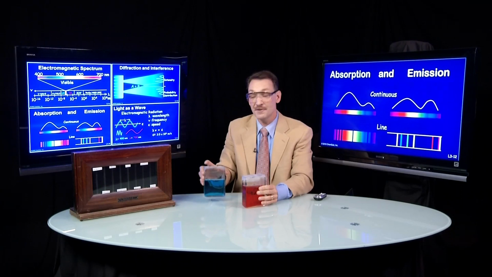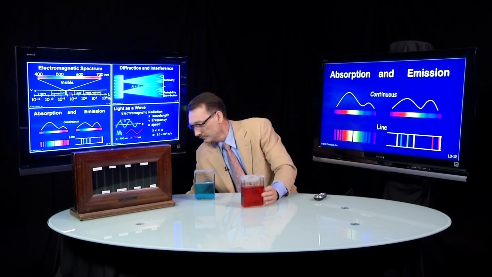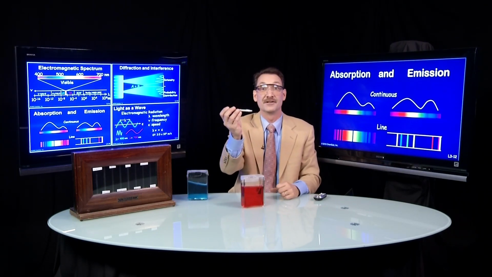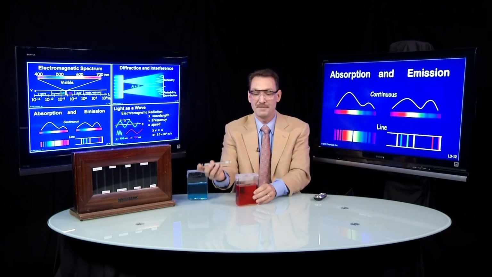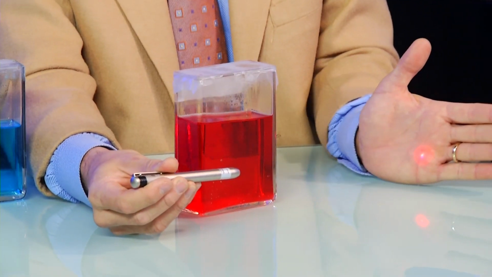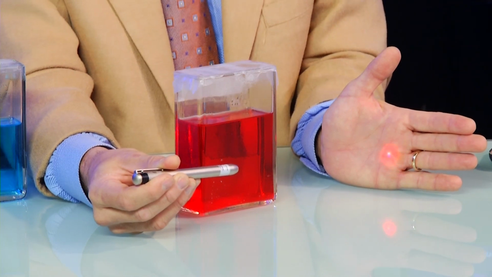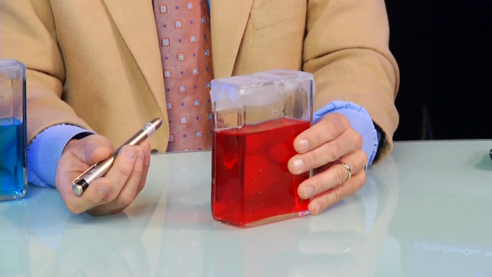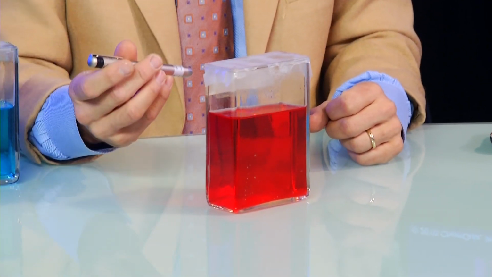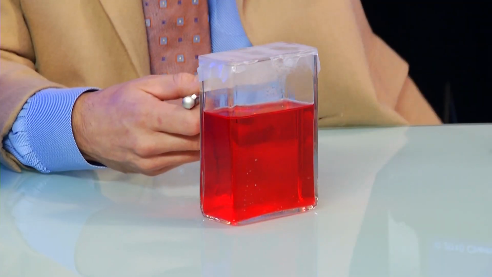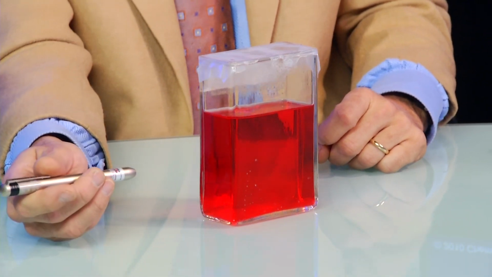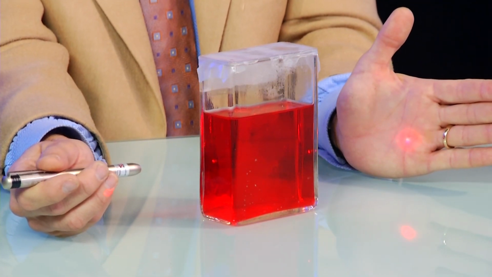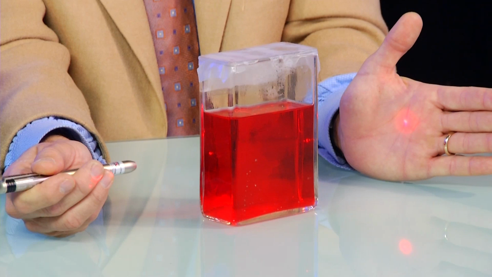Can I prove that in a different way? Well, here's a red pen laser. If I shine this red pen laser onto my hand, I think you can see it there. Now, what I'm going to do is shine this red pen laser through the red solution, and I'm telling you, and I think you probably agree with me, that the red should pass right through because this solution does not absorb red. Red's hitting your eyeballs now. So this red pen laser now passing through the solution still hits my hand.